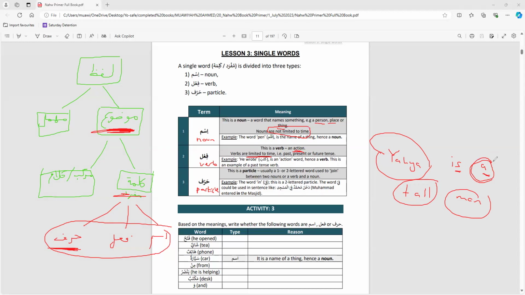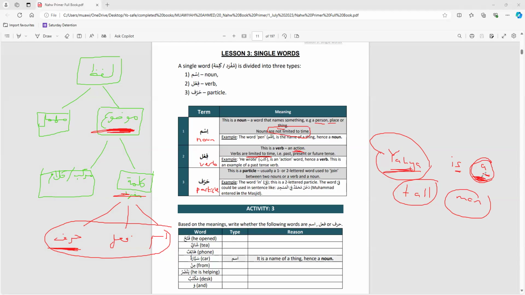Whereas I can say Yahya, because if somebody asked, who was that student who paid attention? And I just replied, Yahya, a noun. That works. Whereas huruf, or these joining words, just can't work by themselves. The whole point of them is they join things together. They join nouns together with other nouns, or nouns together with verbs, for example.